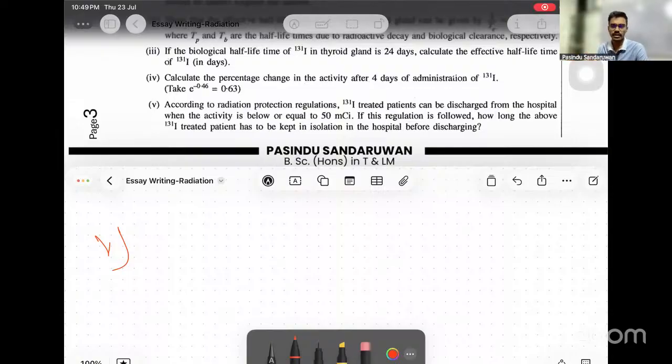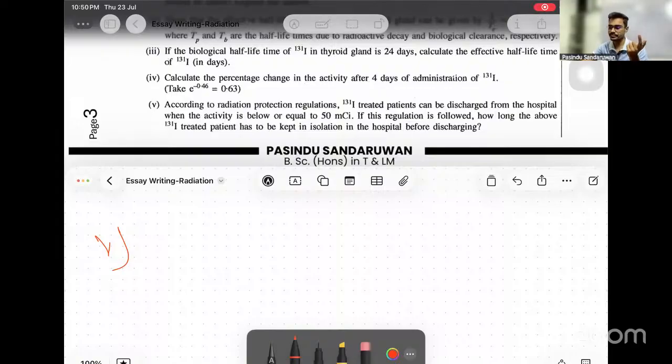That is half, right? What is the meaning of half lifetime? Half lifetime is the time it takes to halve the number of nuclei in a radioactive sample. Then if there is half, then it should take a half lifetime. It should take a half lifetime. Then it should be 6 days.